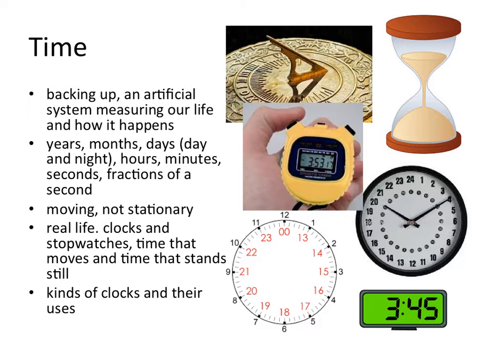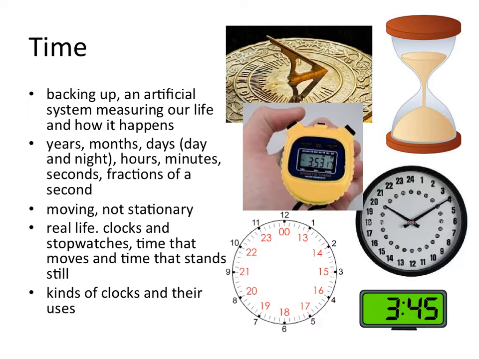It's an artificial system that somebody created that helps us measure our life and how it happens and when things happen. We measure time in years, months, days, and even in our day, we have day and night, we have AM and PM, and within those days we have hours, minutes, seconds, and even fractions of a second. We need to have students understand that time is moving, it's not standing still.